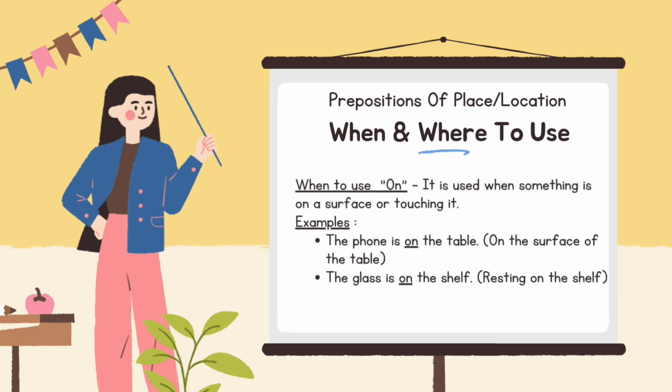When and where to use on: it is used when something is on a surface or touching it. Examples: the phone is on the table, on the surface of the table. The glass is on the shelf, resting on the shelf.